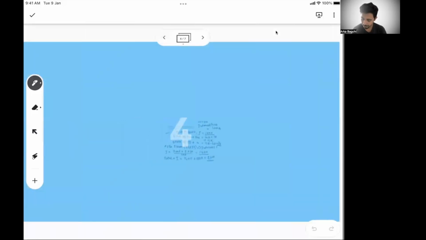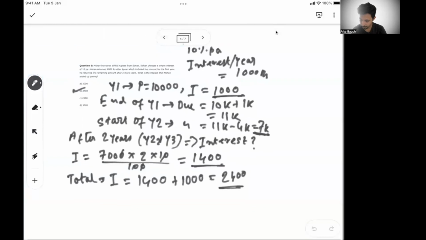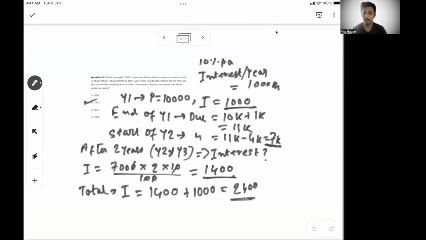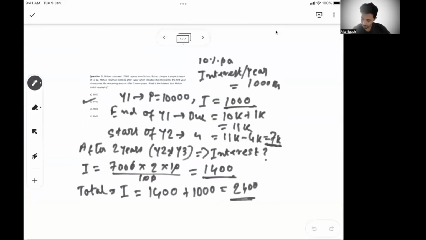Just one more thing in the previous problem, if you were confused about why we are adding the 1,000: at the end of year 1, Mohan returned 4,000 rupees, but the principal reduced only by 3,000 rupees because your principal had increased to 11,000. It was no more 10,000. So in that 4,000 Mohan returned, he had 1,000 rupees of interest and 3,000 rupees of principal.